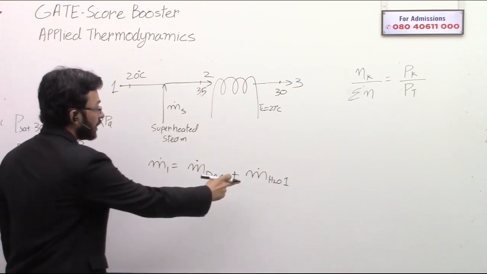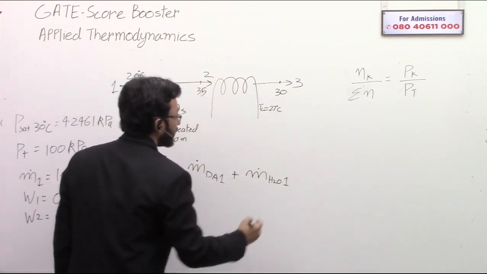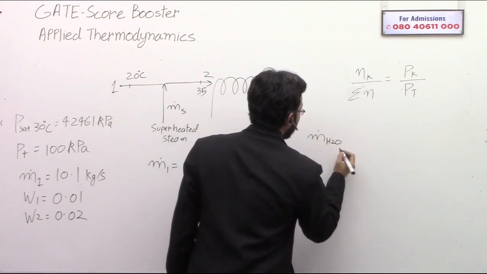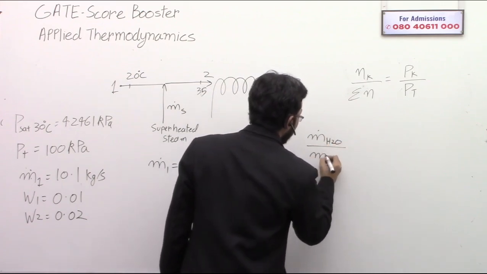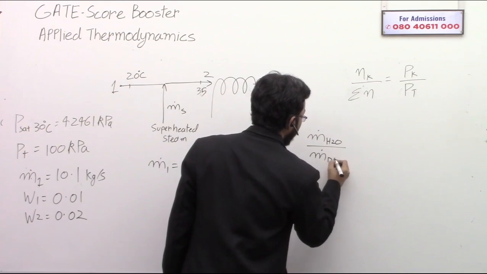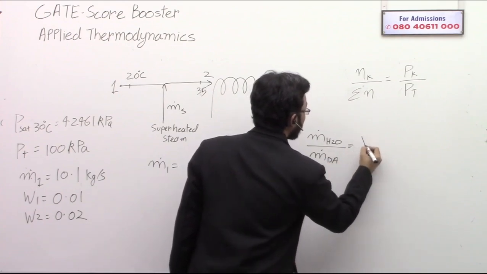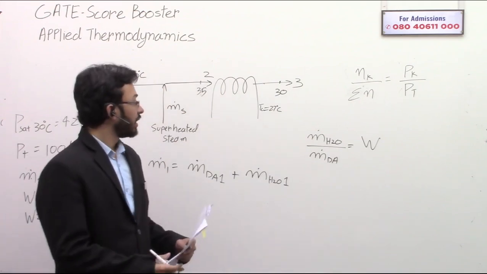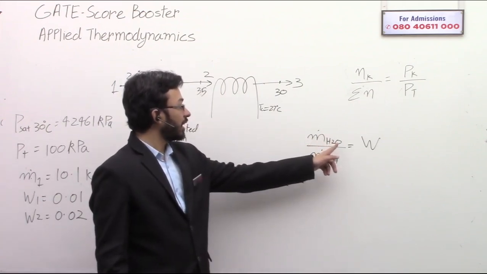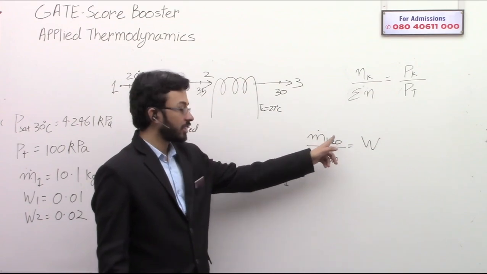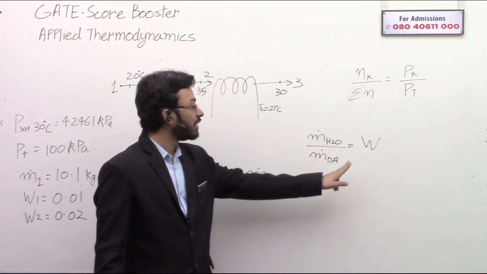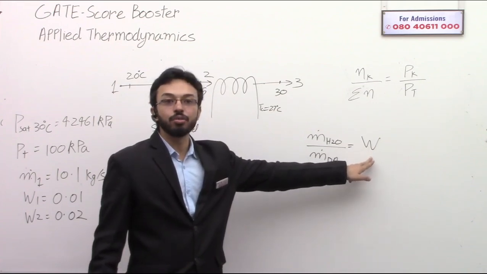Now see, this mass flow rate, m dot H2O divided by m dot dA, is basically what you call specific humidity. Correct or not? This mass flow rate of the water vapor divided by the mass flow of the dry air is what you call the specific humidity.